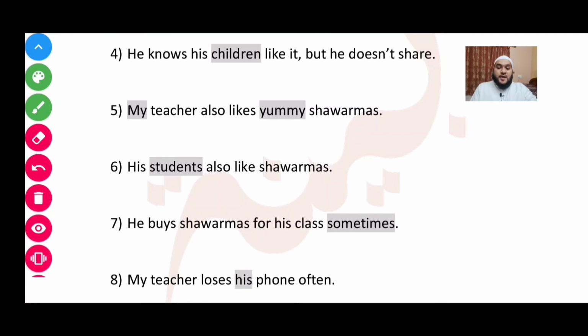Okay, if you don't get it, you will get it. I'm sure about it. If you don't get it, you can always ask me in the comments or personally contact me. I'll help you out, inshallah. So that's it for these examples, and the most beautiful thing will happen in the next class. We'll take up Arabic examples.